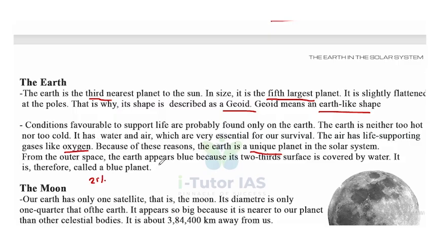From outer space, the Earth appears blue because 2/3 of its surface is covered with water. So Earth is also called a blue planet.